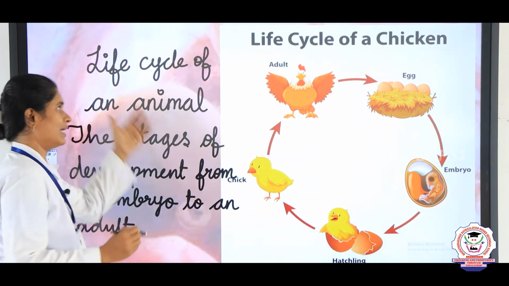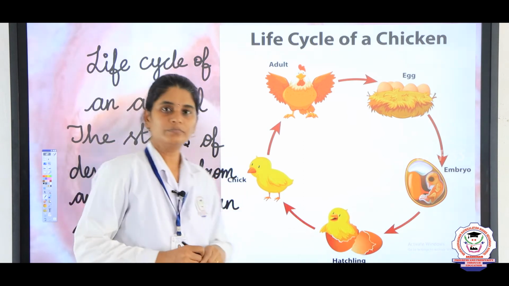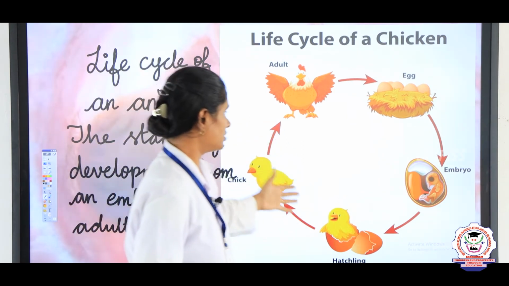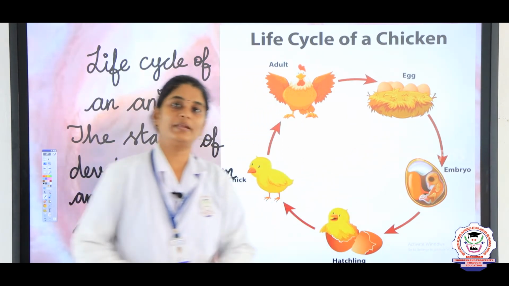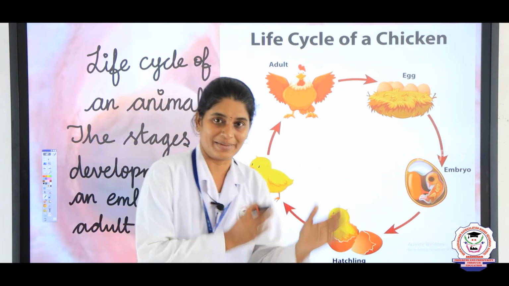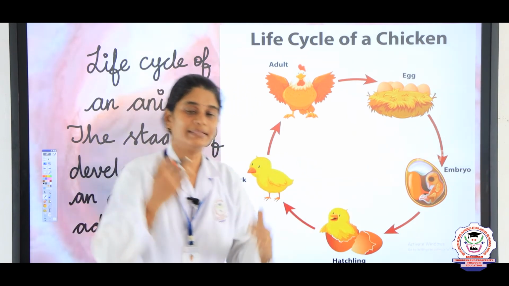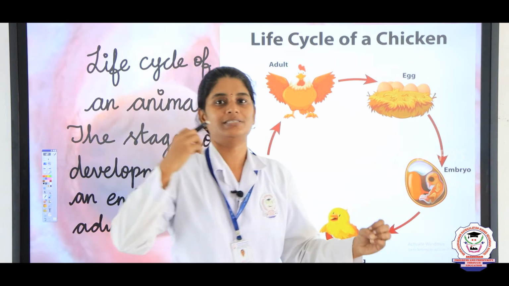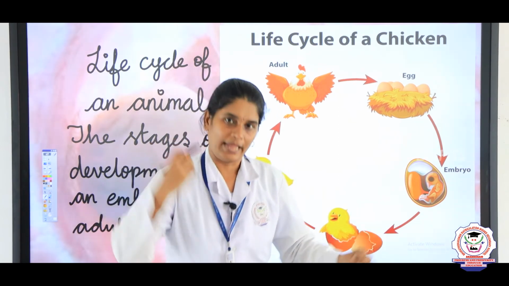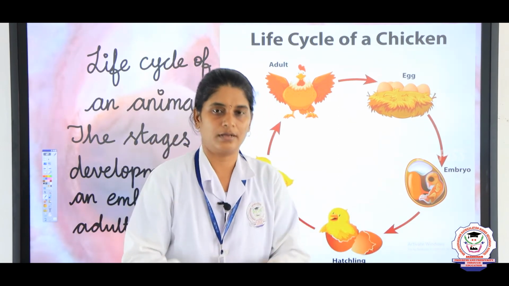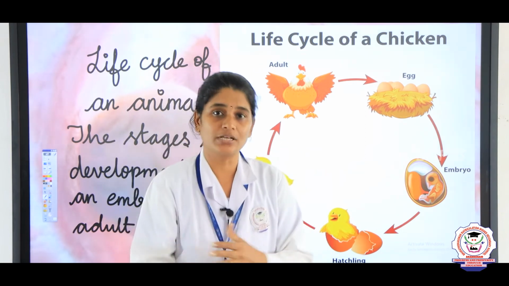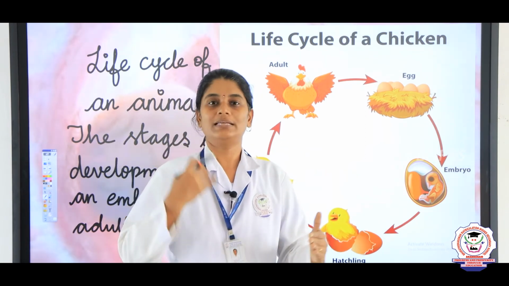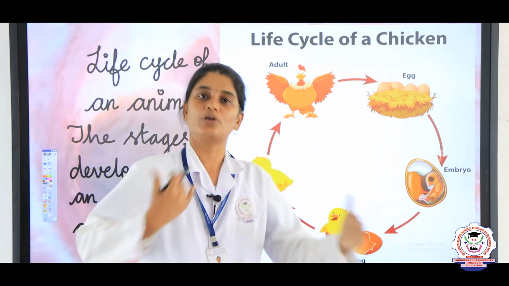This is known as the life cycle of an animal. During incubation, the egg undergoes many processes and the embryo undergoes many stages of development. Once the egg reaches the matured stage, it breaks, and the chick, or the younger animal, comes out of the egg.